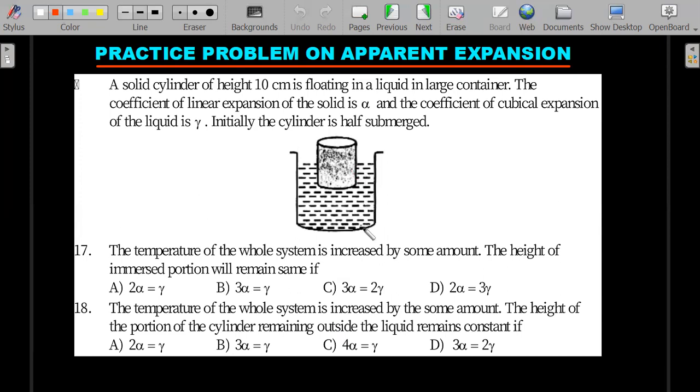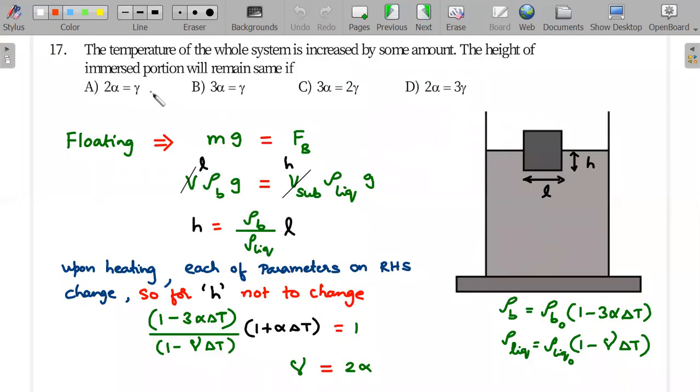And the second question is talking about the outer length, that visible length should be remaining constant. Okay, so I'll go ahead with the solution to the 17th. That is the first question. Okay, a lot of things on the board, just follow my lead, you'll be okay.